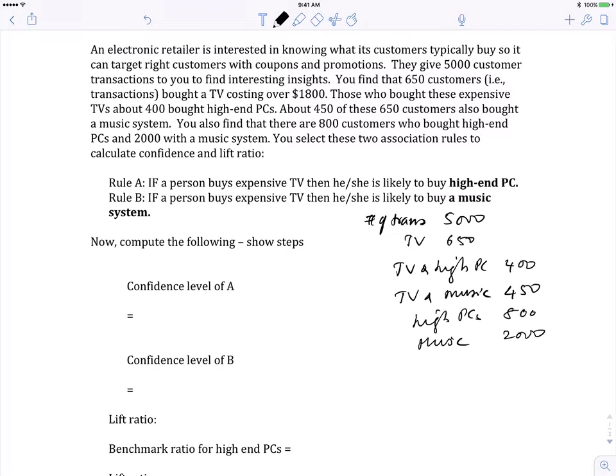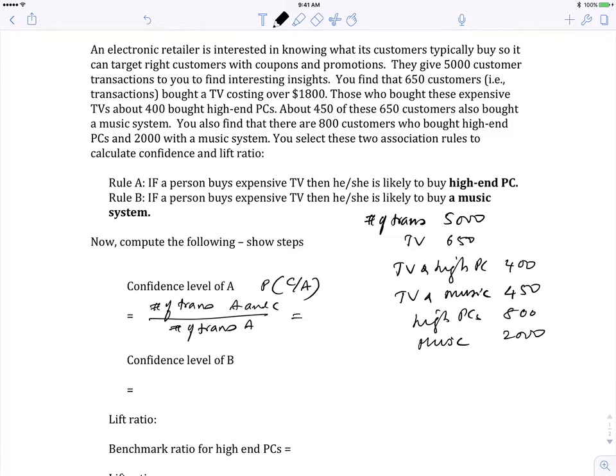Now we need to calculate the confidence level for rule A. If a person buys an expensive TV, then he or she is likely to buy a high-end PC. So this is nothing but your probability of C given A. C refers to high-end PC. A refers to your TV, expensive TV. So this is nothing but the number of transactions with A and C divided by the number of transactions with A.